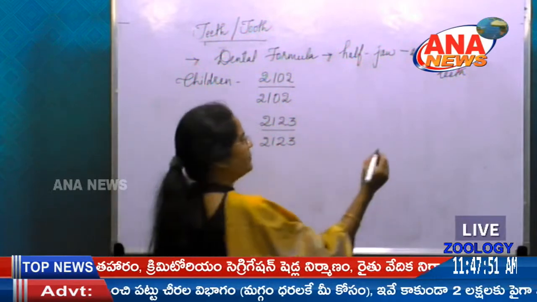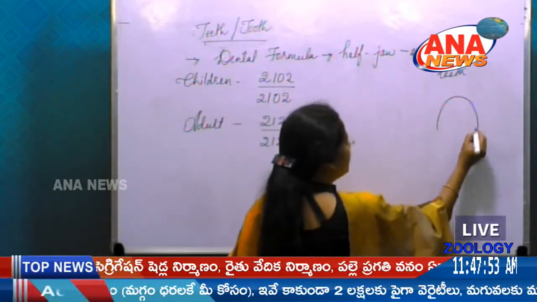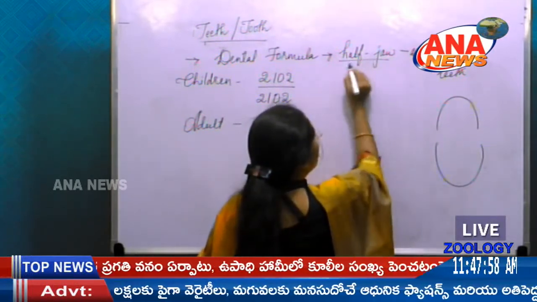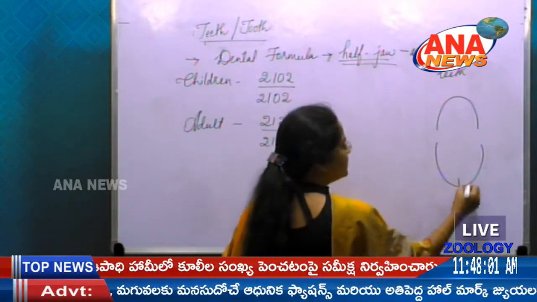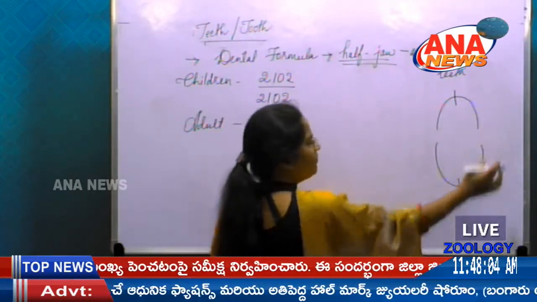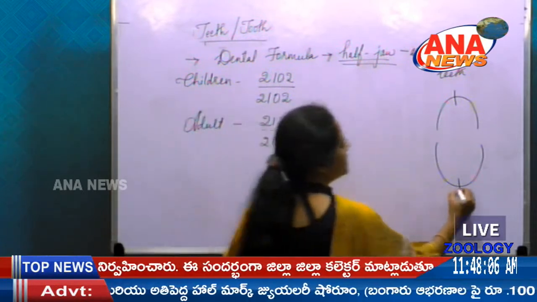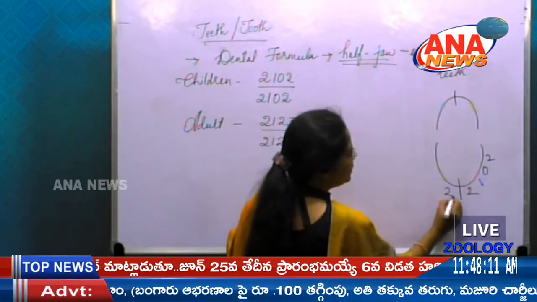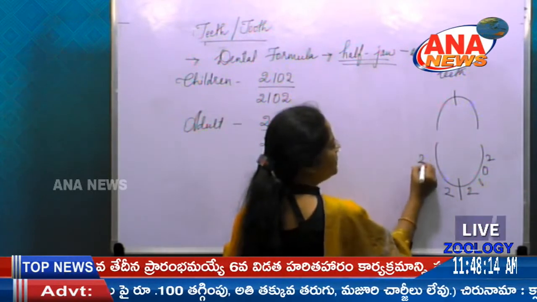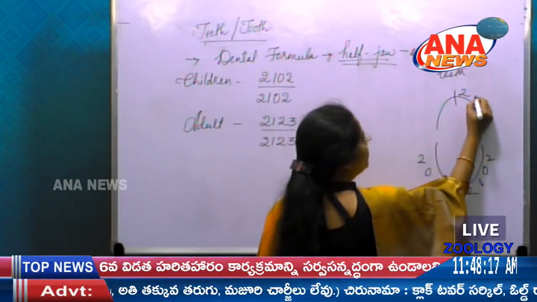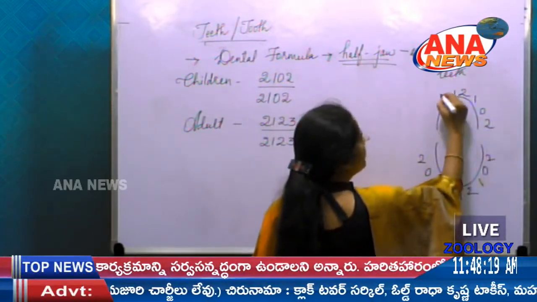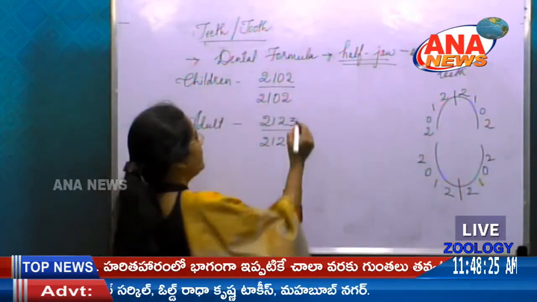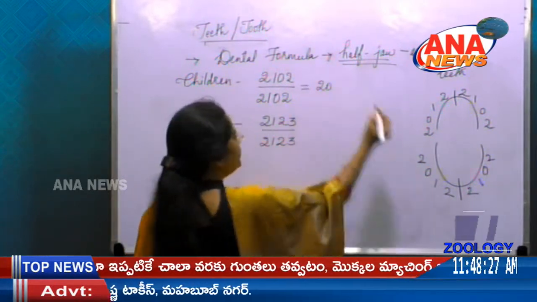If this is the upper jaw and this is the lower jaw, I said only half of the jaw here. So what does this denote? 2102 and here 2102. Coming to the upper jaw, 2102, 2102. If you add them, you will get a total of 20.